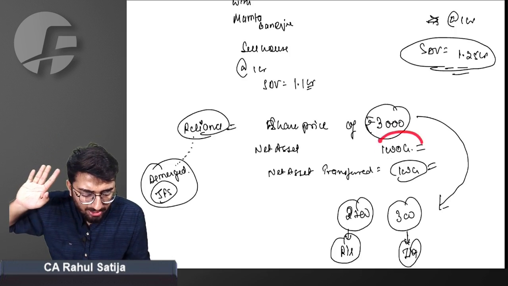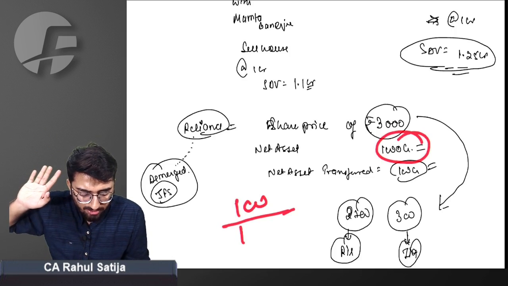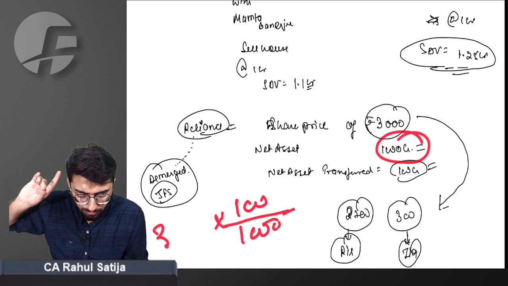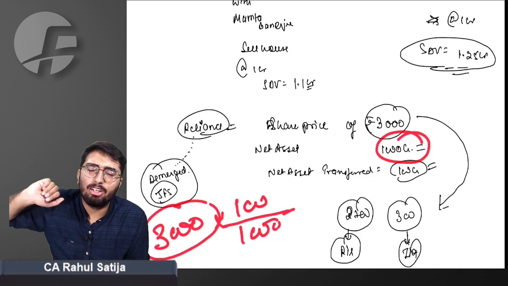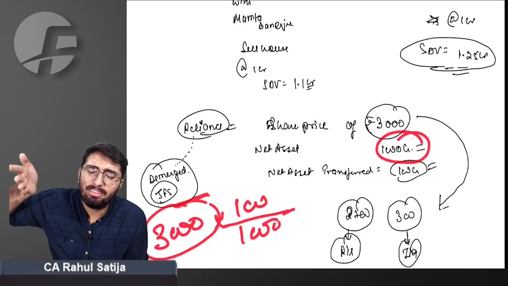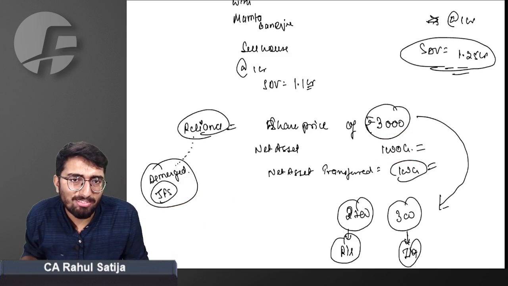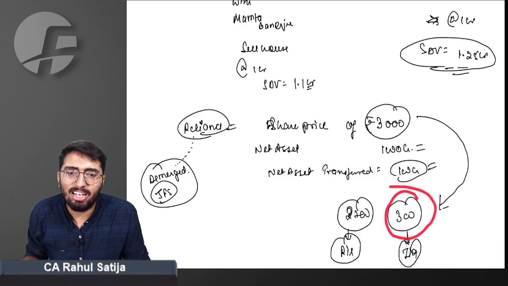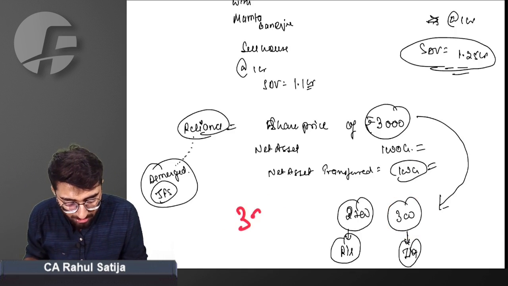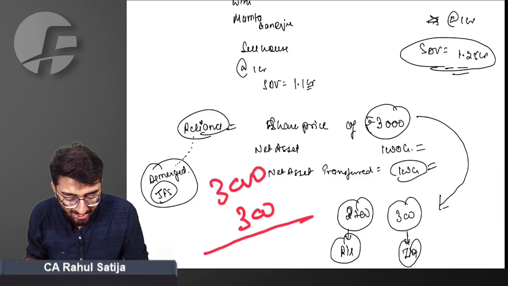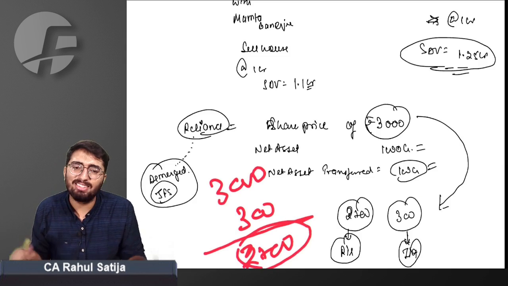Whatever net assets are being transferred, 100 net assets are transferred out of 1,000, and the share price is 3,000. Can I say 1/10 of the Reliance share value will be the value of Geo? Yes, sir. 1/10 will be the value of Geo Financial Services. So we have arrived at the value of Geo Financial Services, and reducing 300 from 3,000, we get 2,700, the value of Reliance. As simple as it can be.